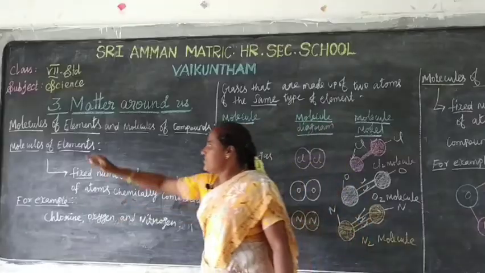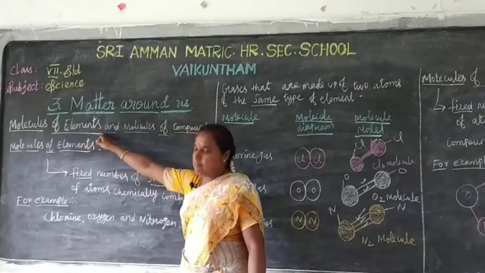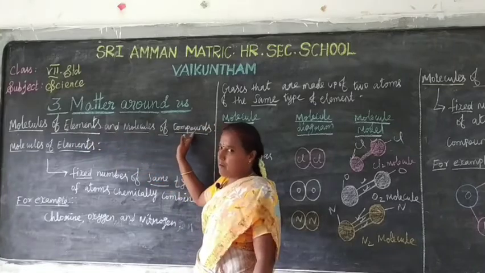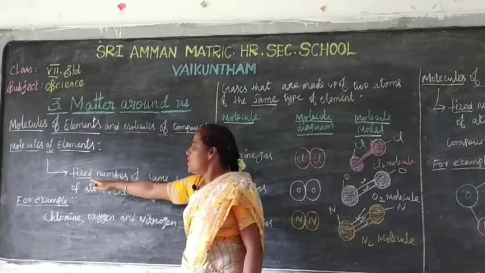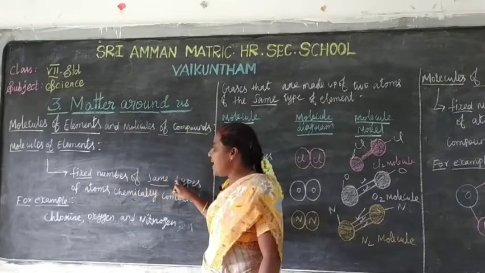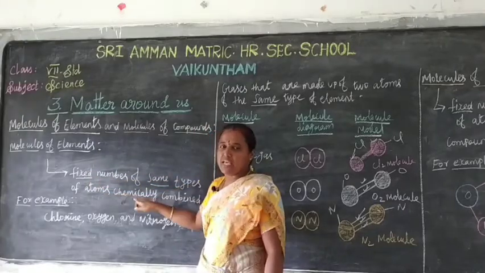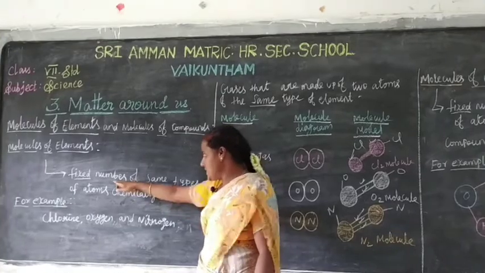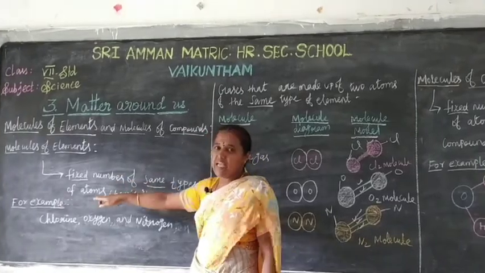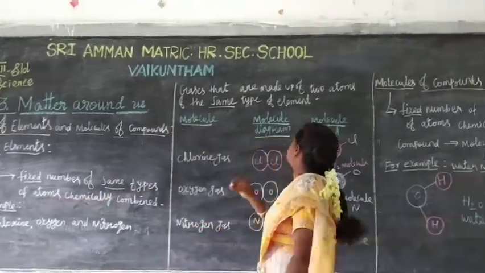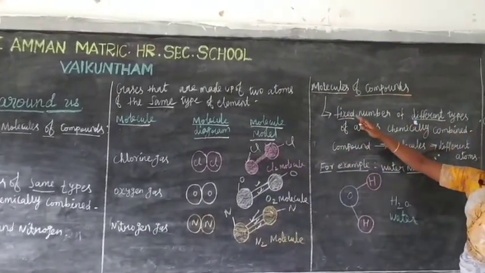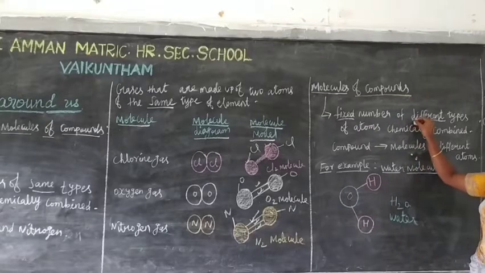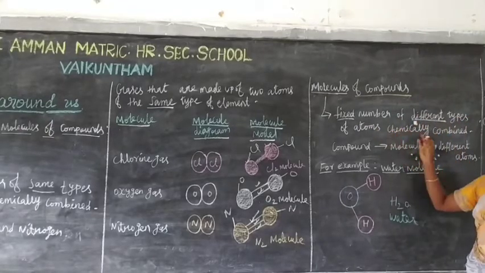What is the difference between molecules of elements and molecules of compounds? Molecules of elements consist of a fixed number of the same type of atoms chemically combined. Molecules of compounds consist of a fixed number of different types of atoms chemically combined.